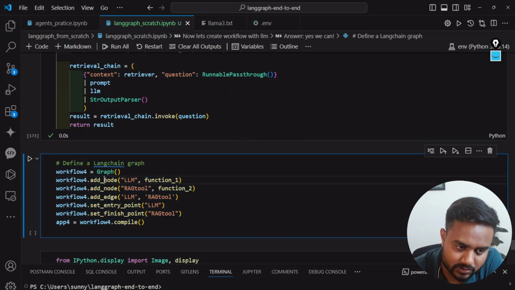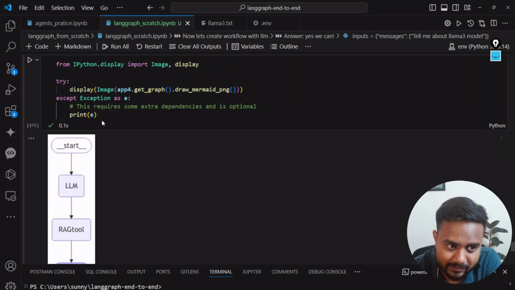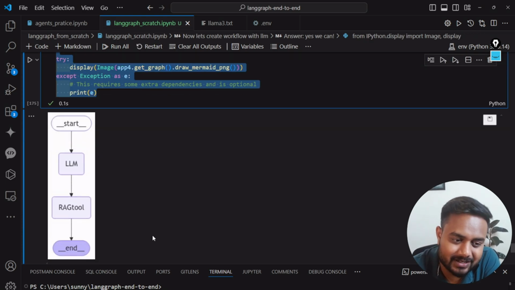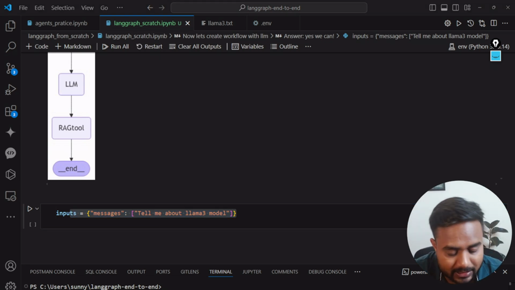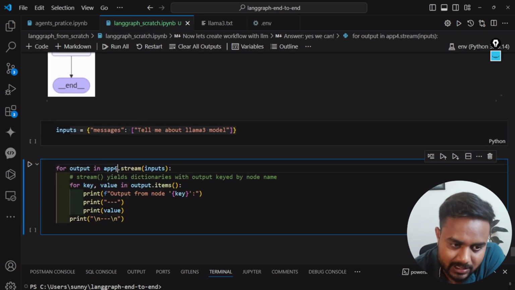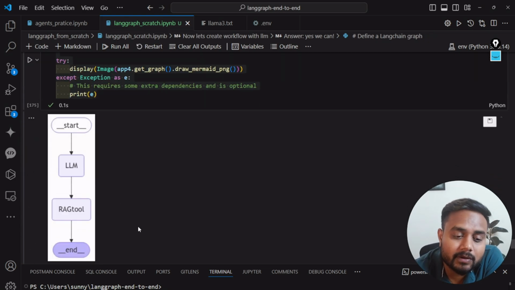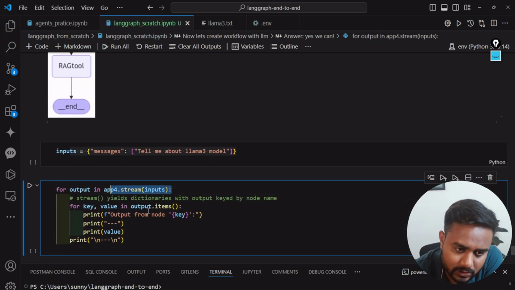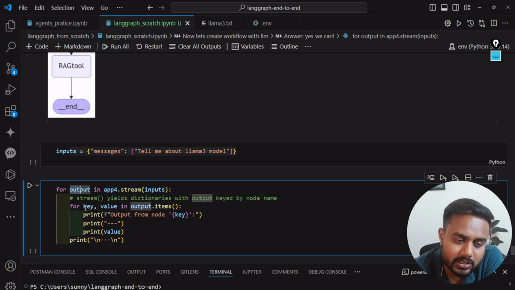Here is my graph, and here is the output of the graph. Output means it's just a visualization; the main output I will get over here. Then after this, I can call the stream also. I can call the stream on top of the graph. This graph is represented by this app, this particular variable, app 4, and on top of it I'm calling this stream. Whatever input I pass over here, based on that it is going to stream. Stream is giving me this key and value. Key contains the node, and value contains the corresponding output.